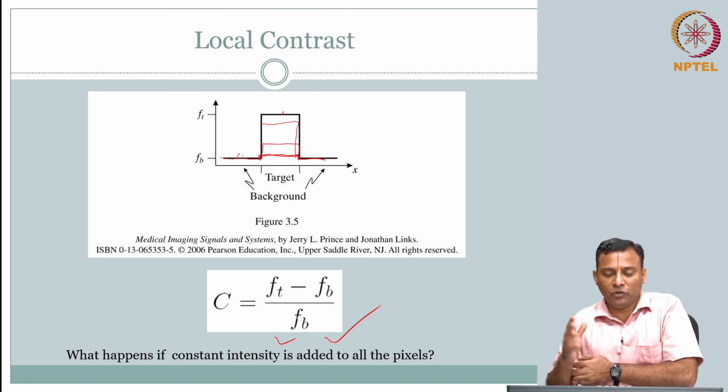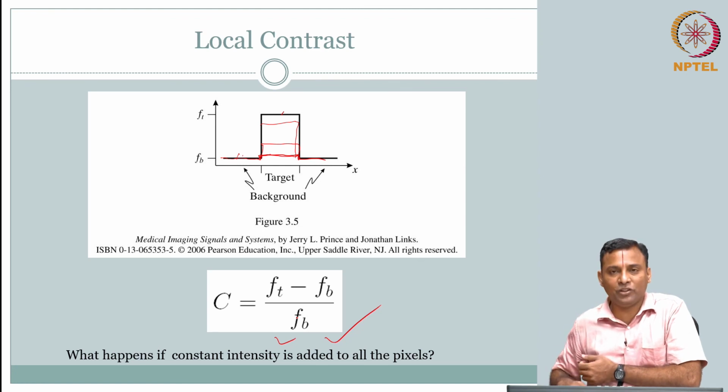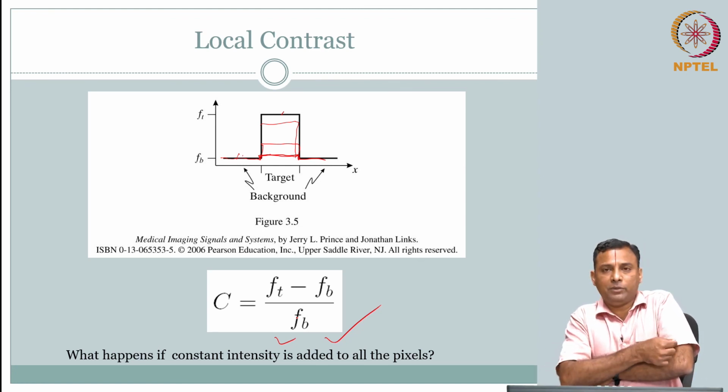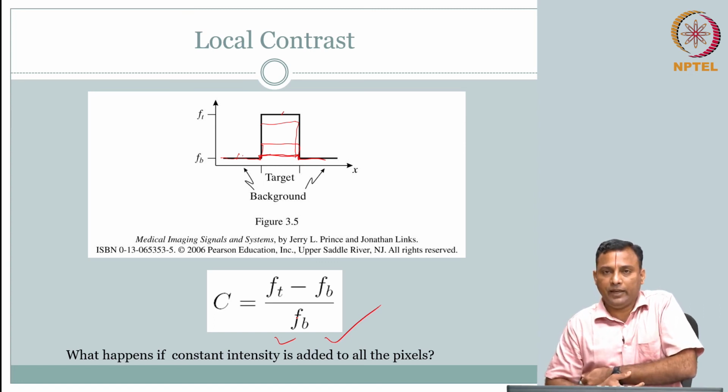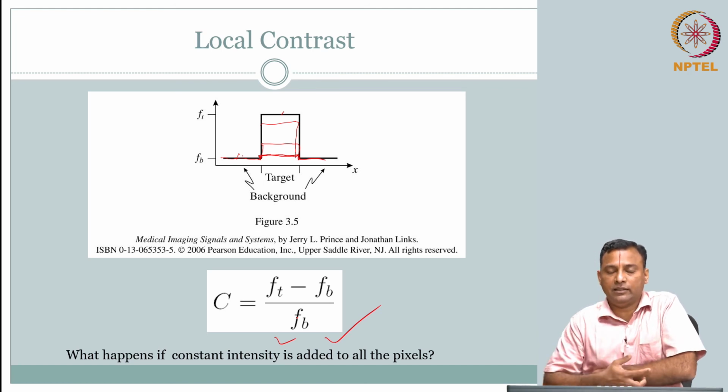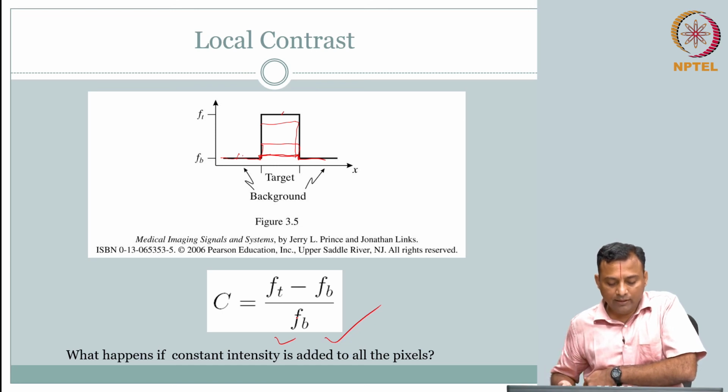If you do not see much effect here, maybe you should try it on your own. Notice that I have a contrast between my skin color and my shirt, right. This is my image of interest, f of xy, capturing this part. Now the question is, what happens if I add constant intensity to all the pixels?